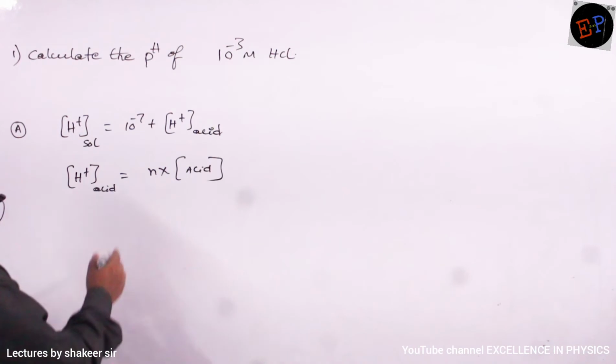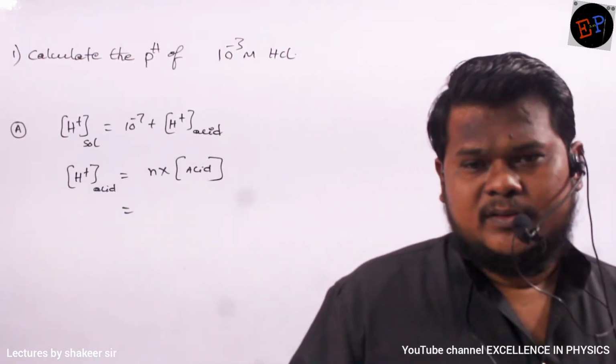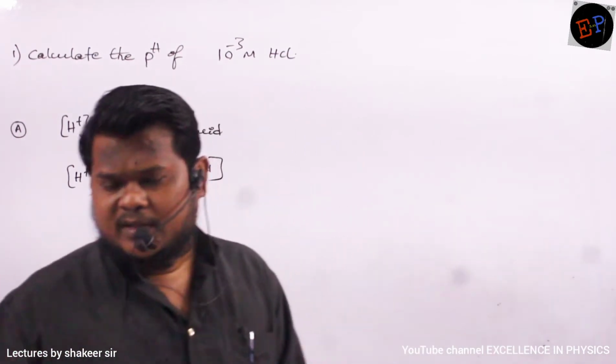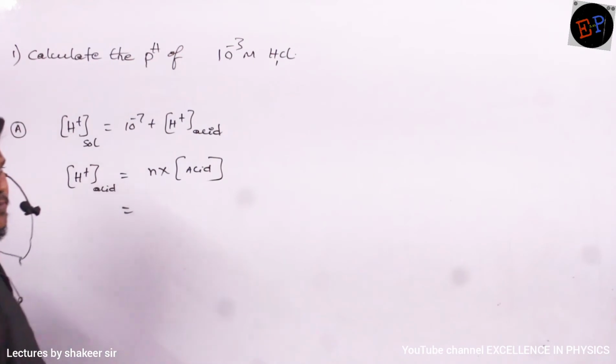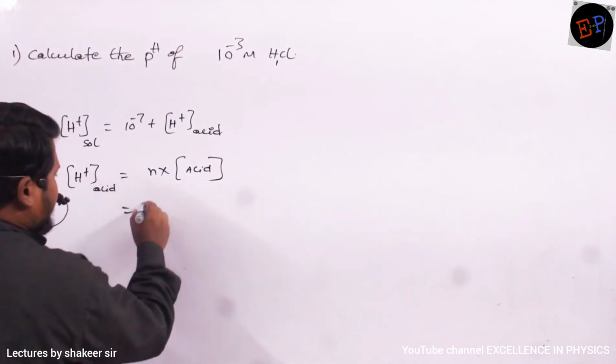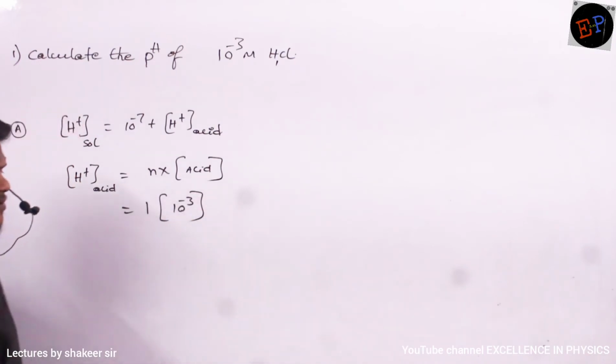Clear? So therefore, can you say here what the N value is? N value is 1 only, no? In this formula, only one hydrogen atom is present. So HCl can be written as H1Cl1, no? Are you able to understand? So therefore N value is 1. And what is the concentration of acid given? 10 power minus 3. This is the value which is given. So take this value and substitute in the original equation.